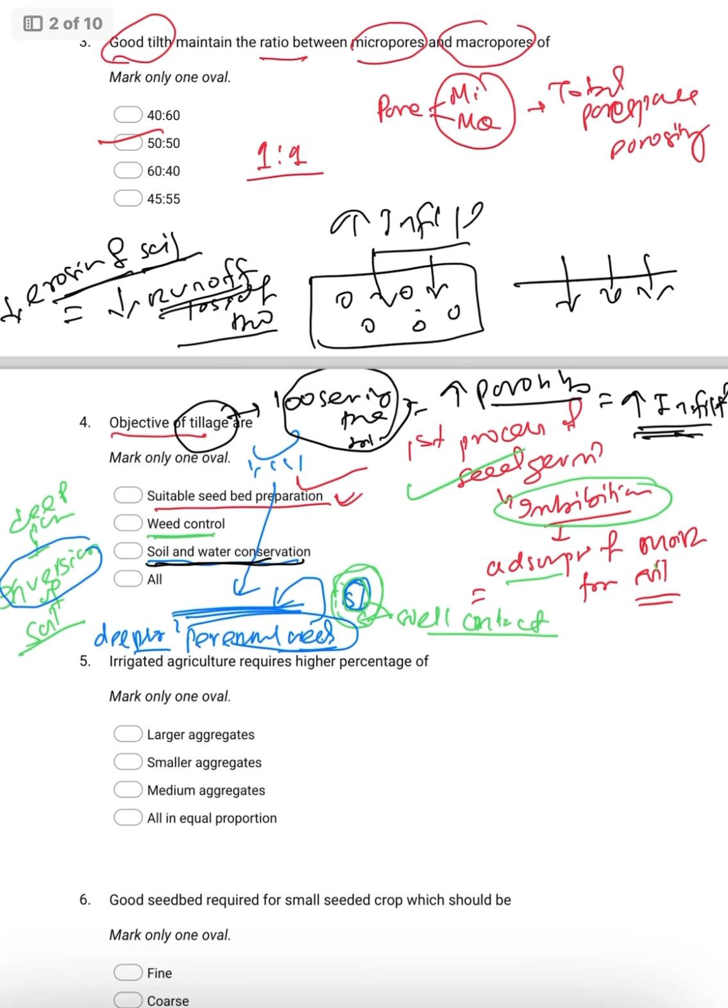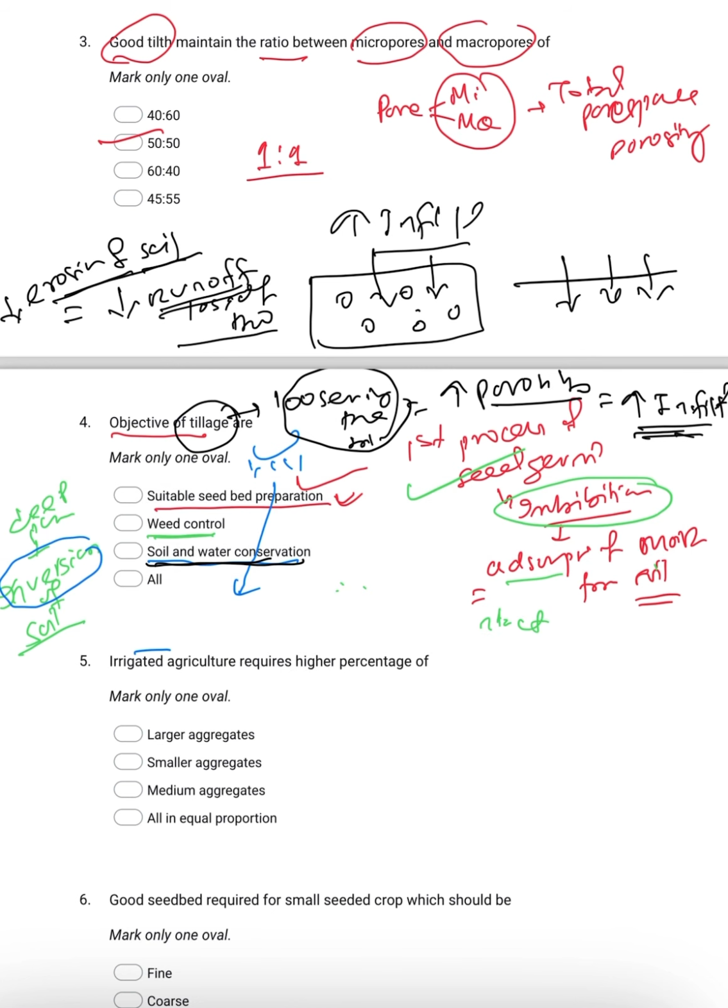Then next, going to the fifth question, irrigated agriculture. Majorly there are two types of agriculture, irrigated and rain-fed. Irrigated means we depend upon artificial application of water, which is called irrigation.